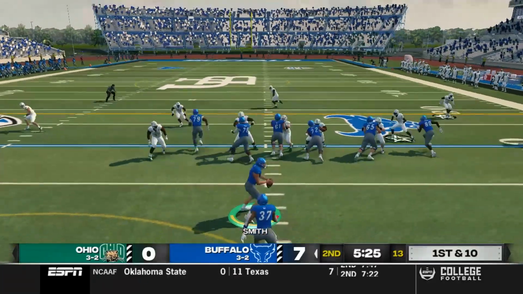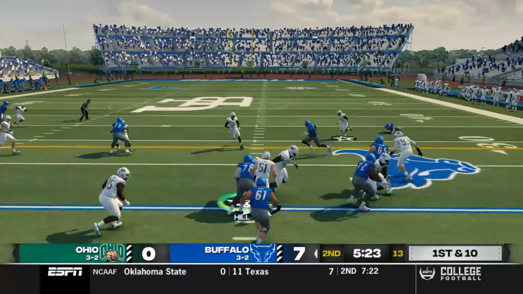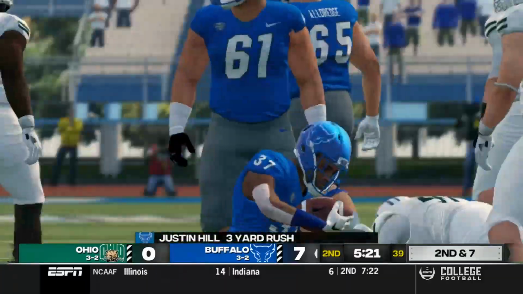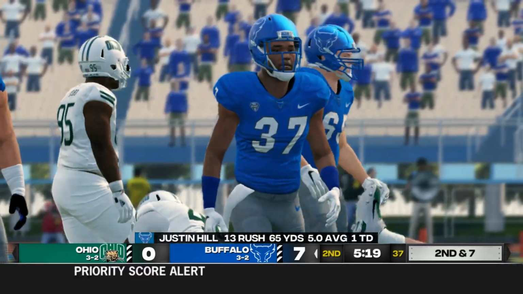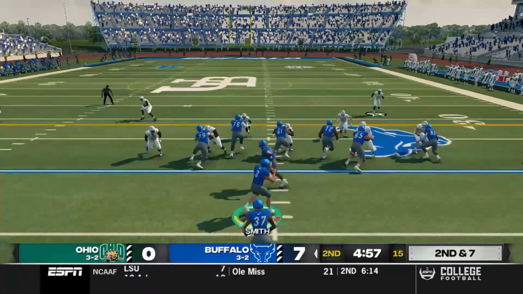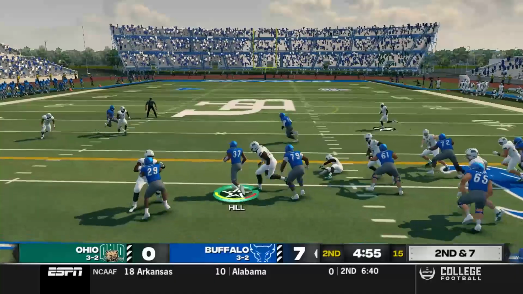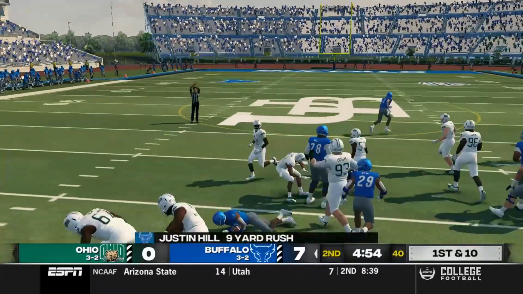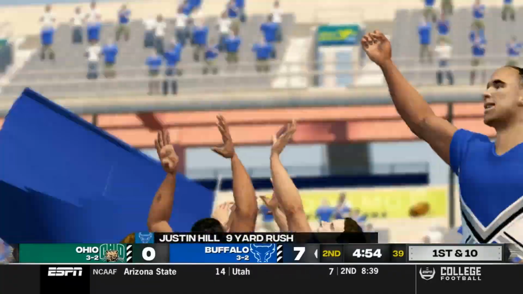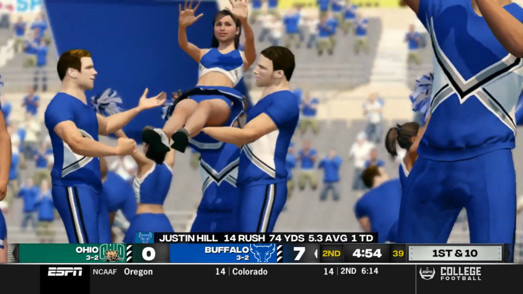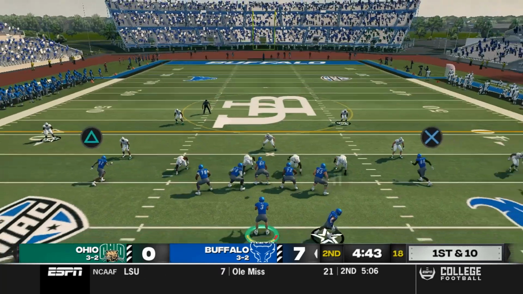Coming out on 1st and 10, the Bulls hand the ball off again to Justin Hill for a gain of 3. 2nd and 7, Bulls are out here. Looks like Tyler Smith is going to hand it off to Justin Hill again. He has another crease. He gains 9 on the carry. Great running, Justin Hill, and another Bulls 1st down.